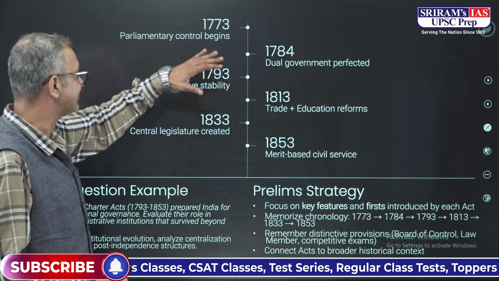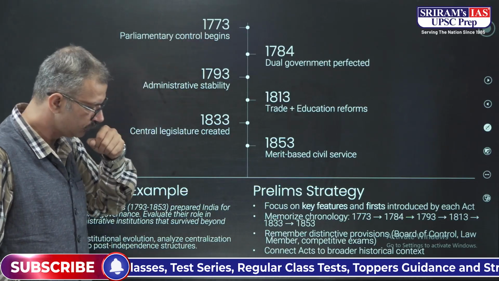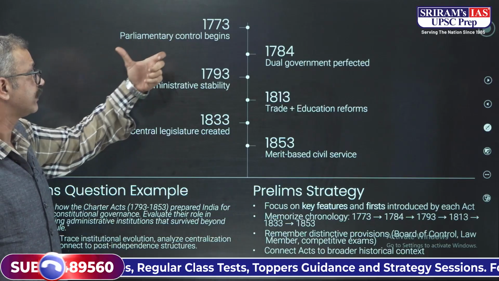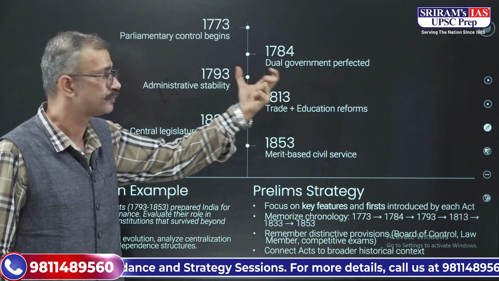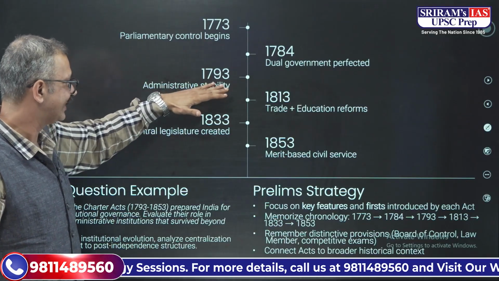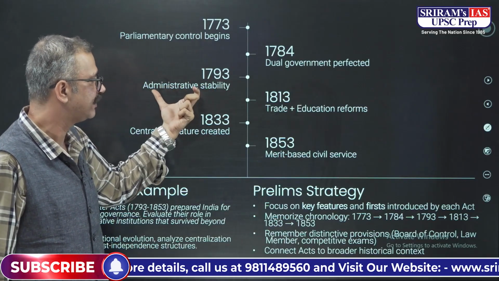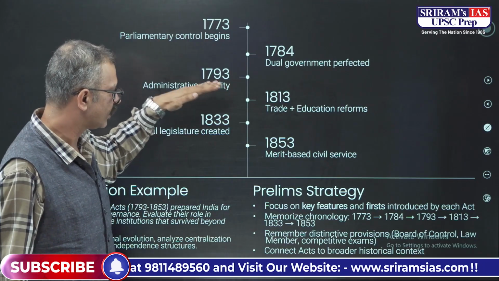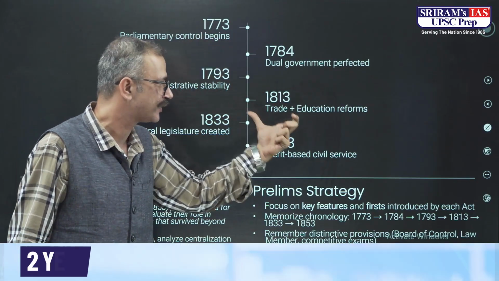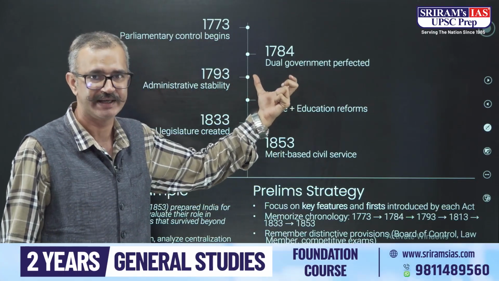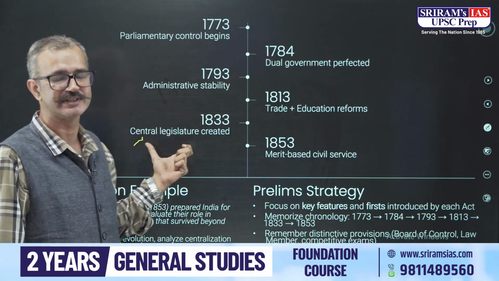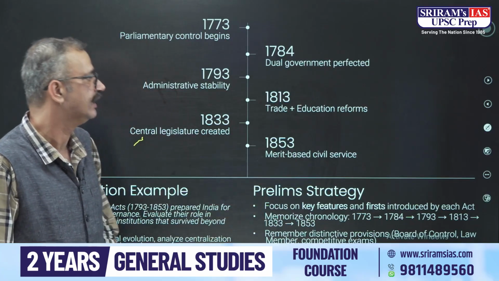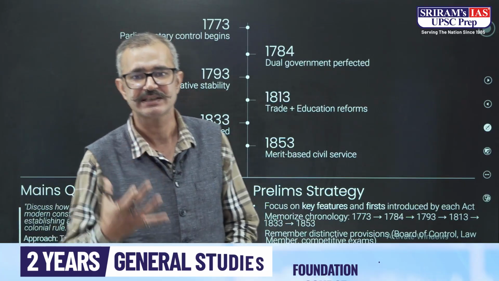We have studied the 1773 Regulating Act, where parliamentary control began. Then 1784, where dual government was preferred. Then 1793, where administrative stability was the focus. Then trade and education reforms were focused on in the 1813 Charter Act. The 1833 Charter Act led to the creation of the central legislature, and 1853 led to merit-based civil services.